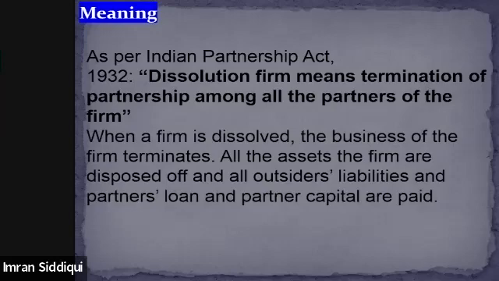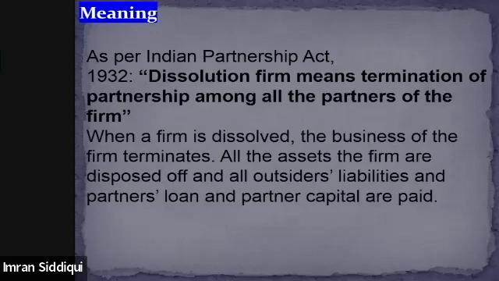So in order to terminate or dissolve a firm, we need the mutual consent of all the partners. So if all the partners are mutually agreed that we should close down the operations of the business, then it is considered as the dissolution of the partnership.